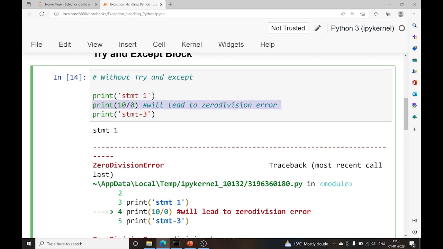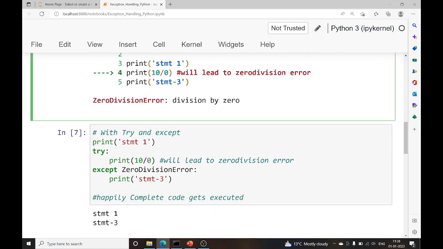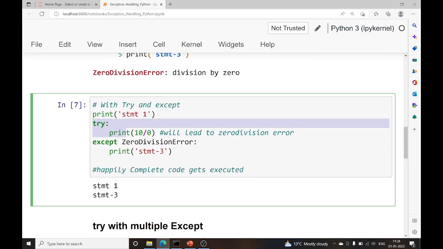Now, how do we handle that particular code using exception handling? I told you the code which is risky, which may raise an error, should be put inside a try block. So I have put this risky code inside the try block, and inside the except block I have defined an alternative.